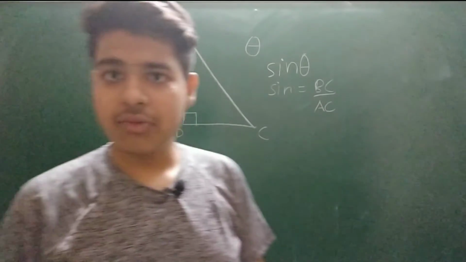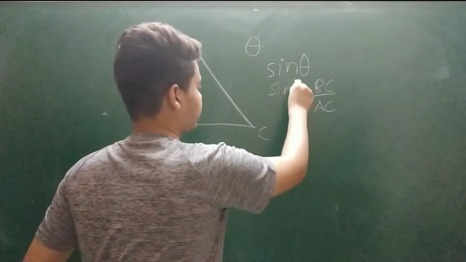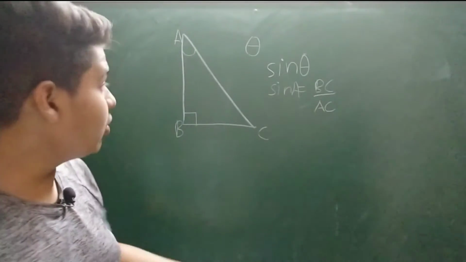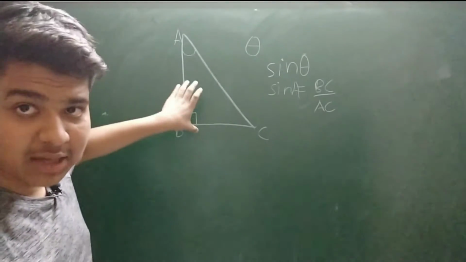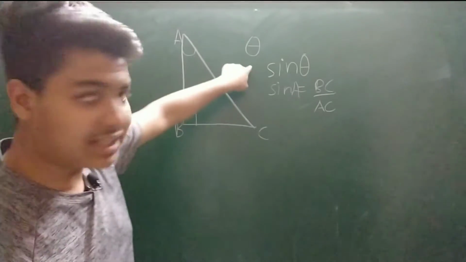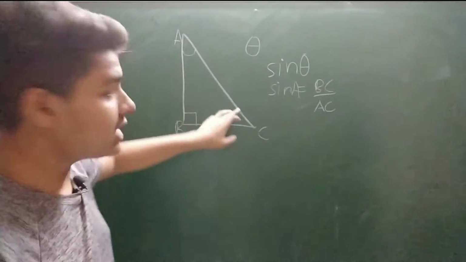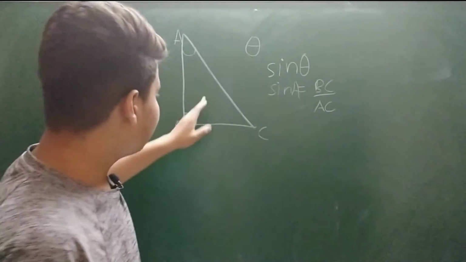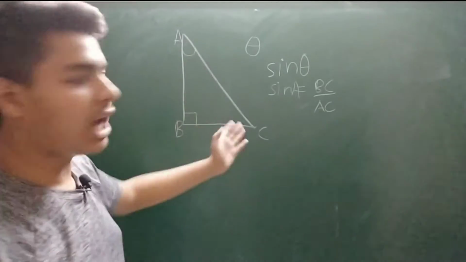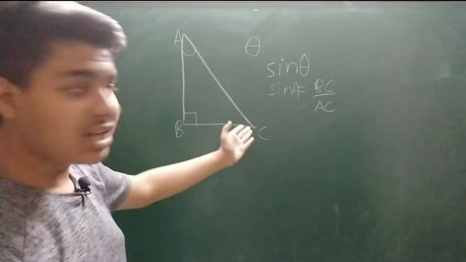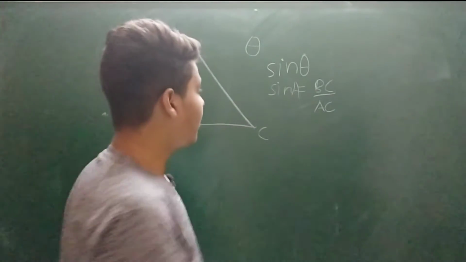In simple language, if you want me to define it, I'll define it as: sine of an angle is a ratio of its perpendicular and its hypotenuse. In this triangle ABC, where we take A as theta, we have our perpendicular as BC, and our hypotenuse, as you already know, that in a right angle triangle, the side in front of our right angle is called the hypotenuse. So in this, we have AC as the hypotenuse. So our value of sine A will be BC upon AC.